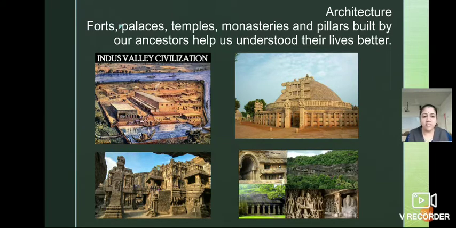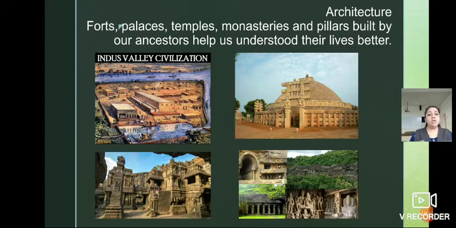Now here you know the forts, which are called Killa. Then palaces, in the ancient period how the kings and people were living in their different palaces. One of the best examples of palaces is in Rajasthan. We can see it there. Then the temples, monasteries. Do you know what is meant by monasteries? Yes, children, monasteries means monks.